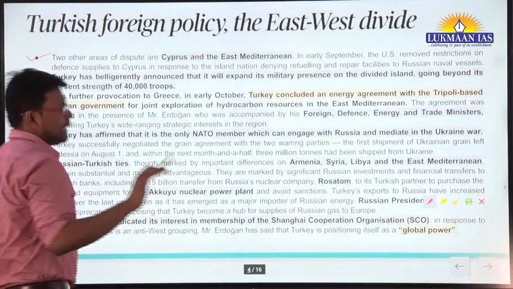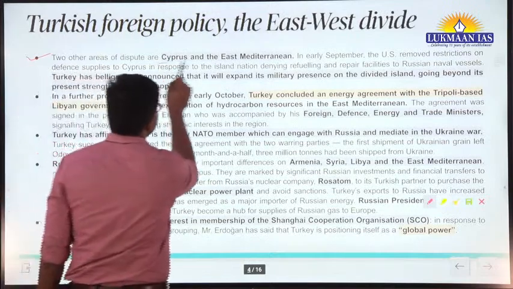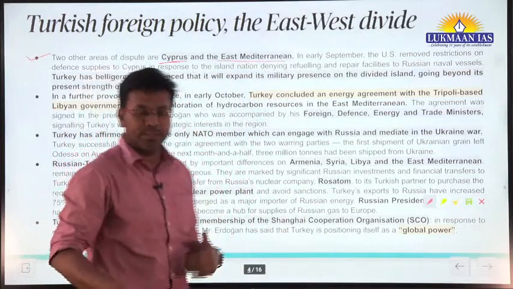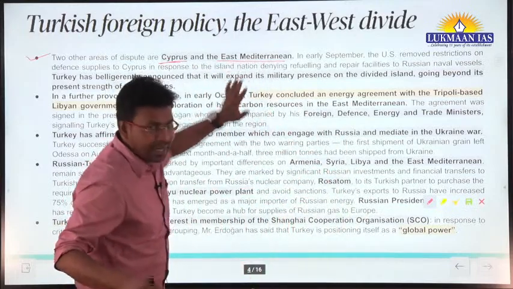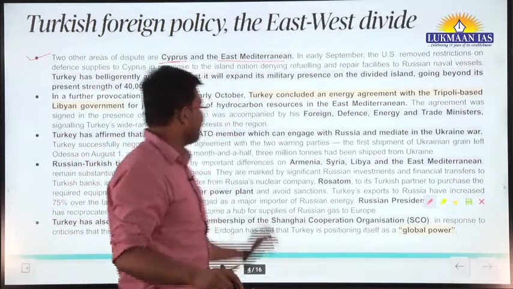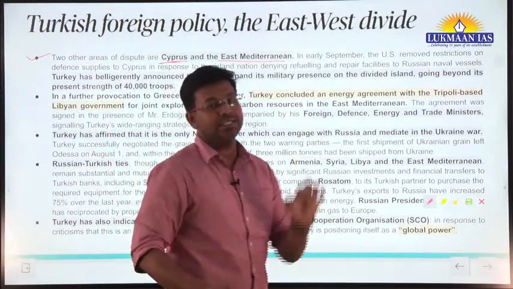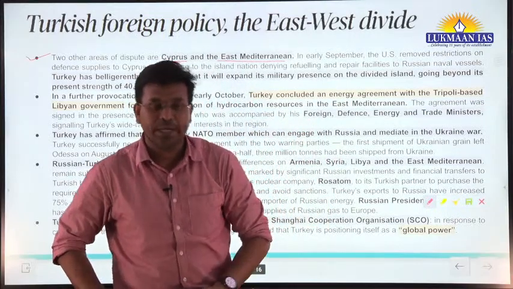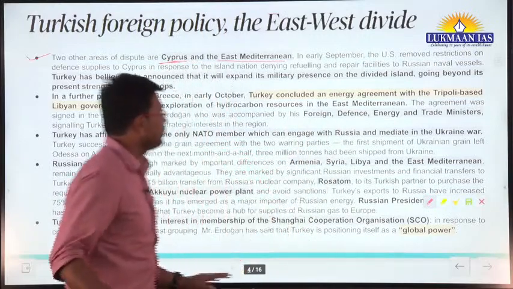So there are two other areas that are under dispute. What are those areas? One is Cyprus and the other is the East Mediterranean. You must be knowing the Mediterranean Sea, right? It is a sea in the western portion of the world, nearby Turkey. In the Eastern Mediterranean, Turkey has an interest that this region should be neutral and conflict free, and armed forces should not be deployed by countries like the United States of America or any other country for that matter.